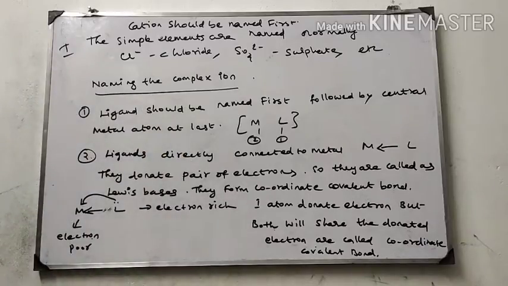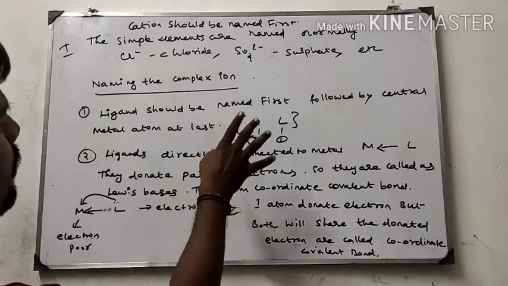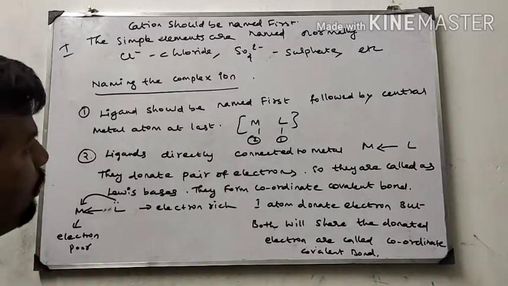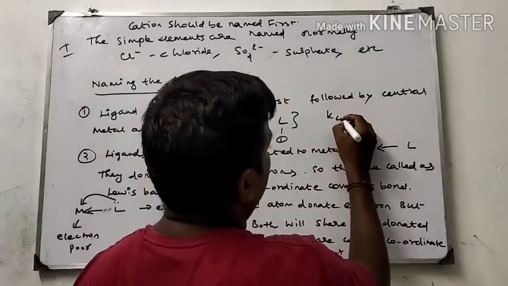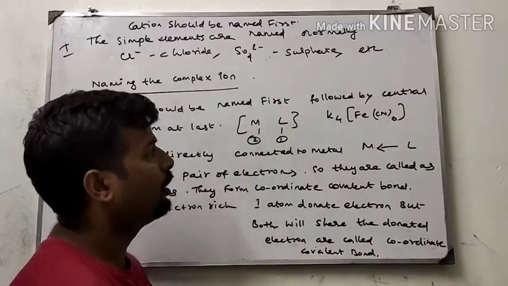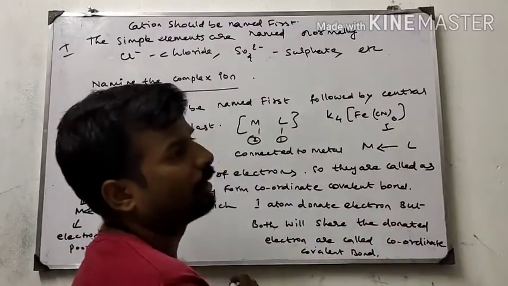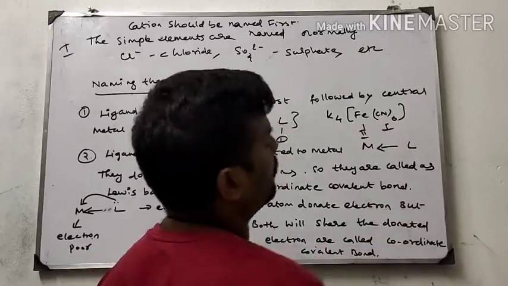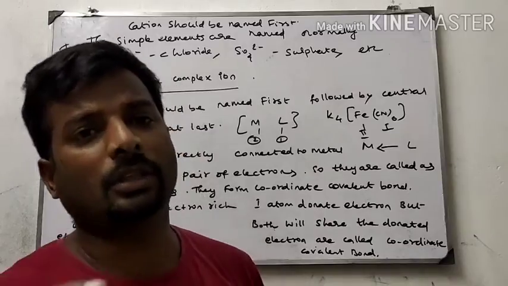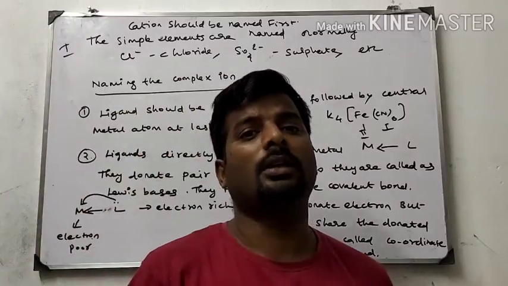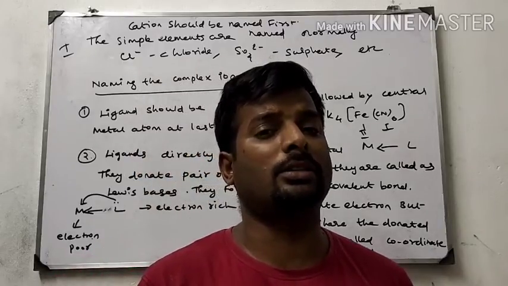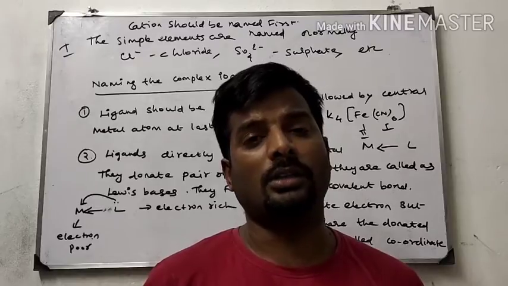Second rule, naming the complex ion: the ligand should be named first, followed by the central metal atom. Suppose I am taking K4[Fe(CN)6]. This is the complex, right? First priority goes to the ligand, and the next one is the central metal atom. So the first priority is given to the ligand while naming the coordination complex. The square bracket is the very important part of the coordination compound.